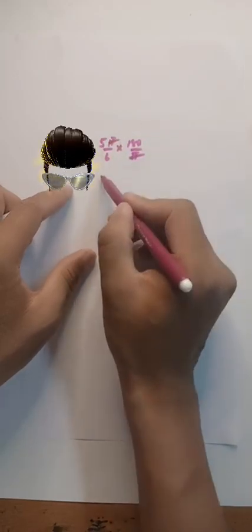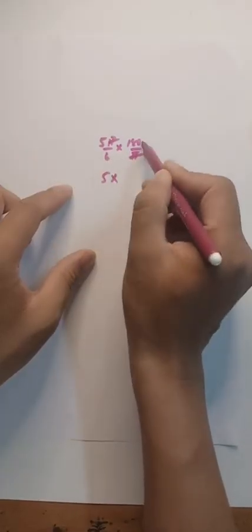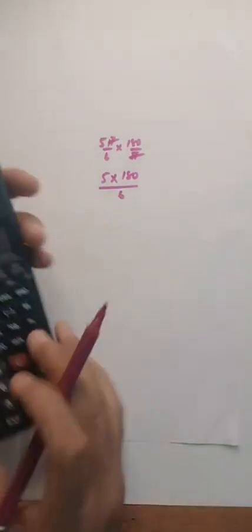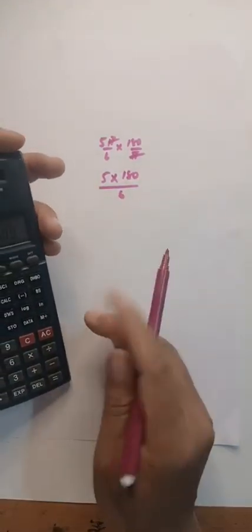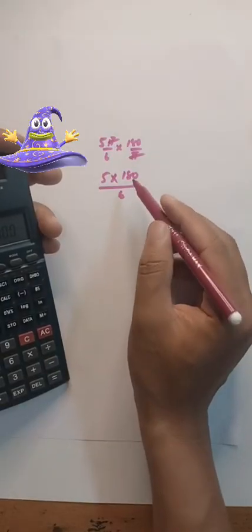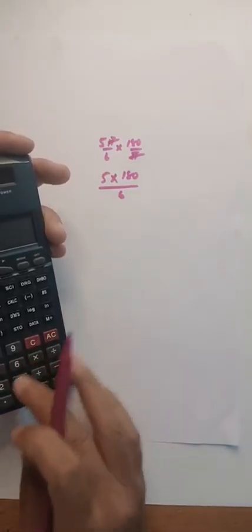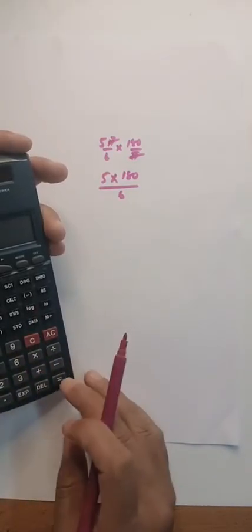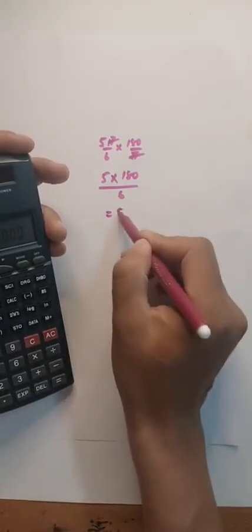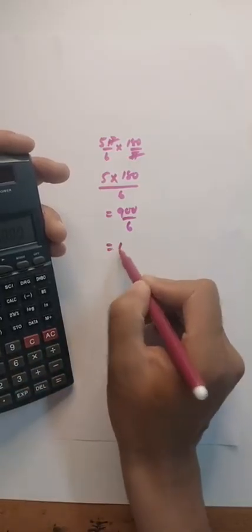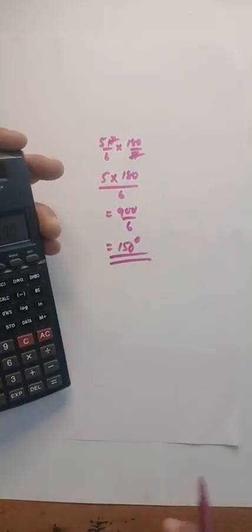The pi cancels. Then 5 times 180 divided by 6. So what do we get? 180 divided by 6 is 30, so you get 5 times 30, which is 150. Or 5 times 180 is 900, and 900 divided by 6 is 150. So the angle is 150 degree.